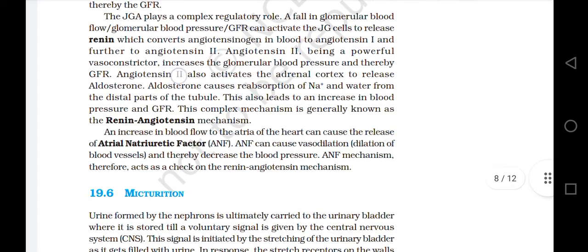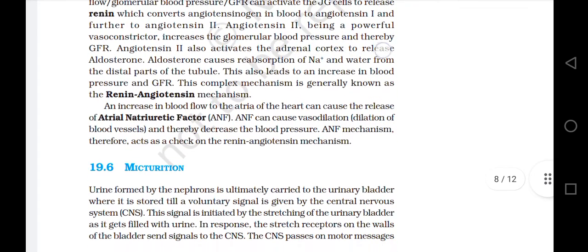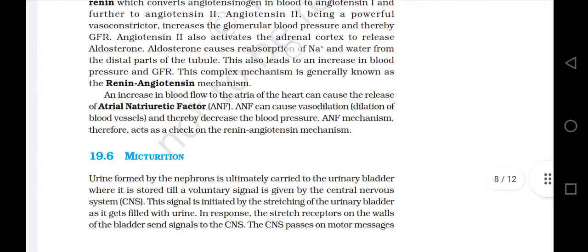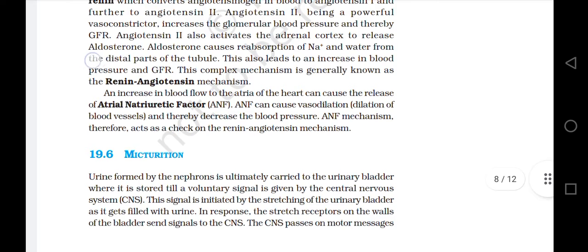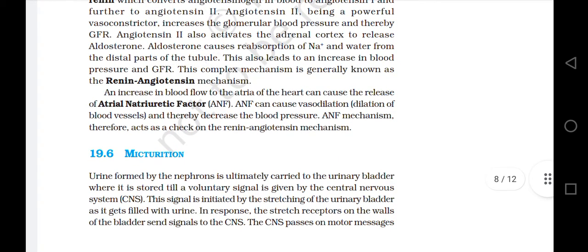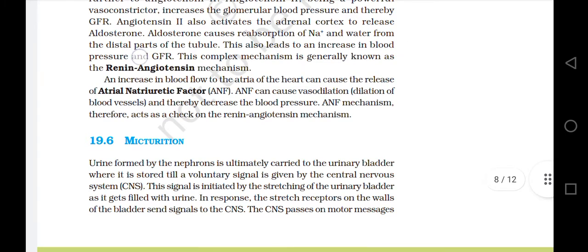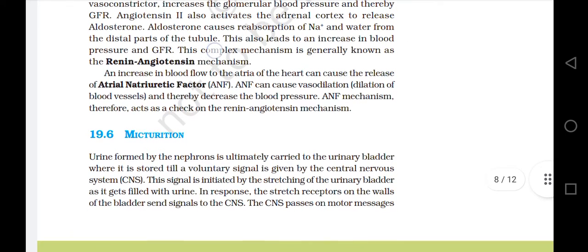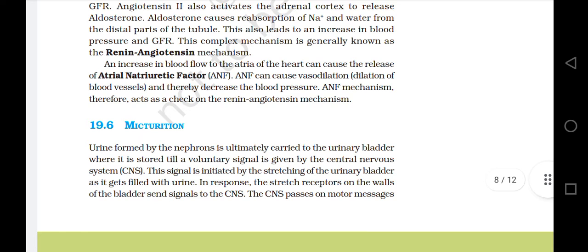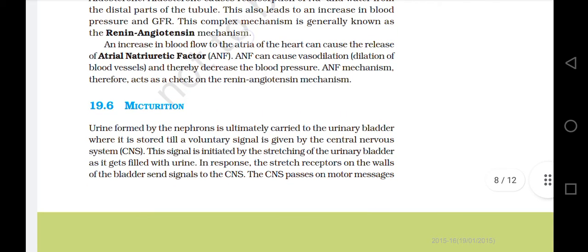Angiotensin 2 also activates the adrenal cortex to release aldosterone. Aldosterone causes reabsorption of sodium and water from the distal parts of the tubule. This also leads to an increase in blood pressure and glomerular filtration rate. This complex mechanism is generally known as the renin-angiotensin mechanism.